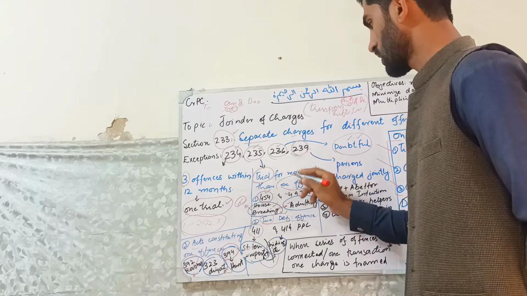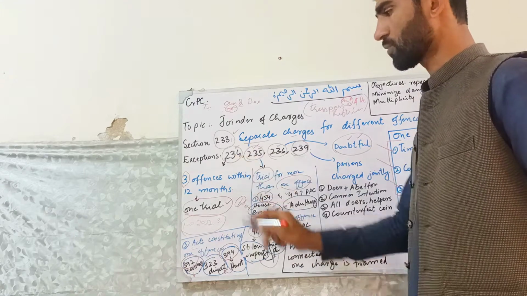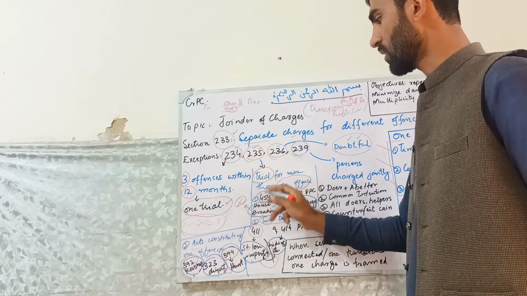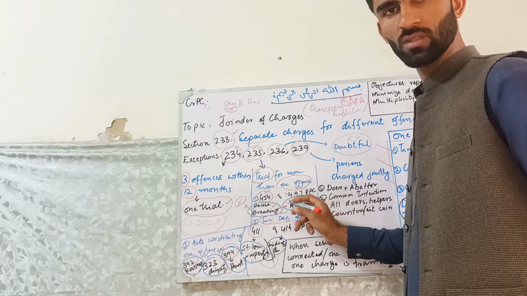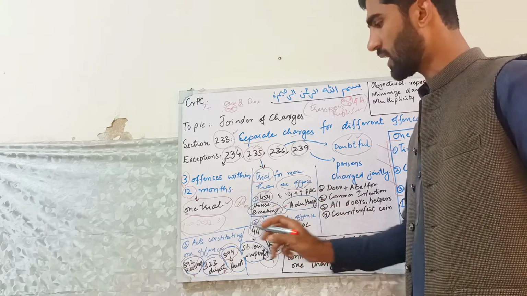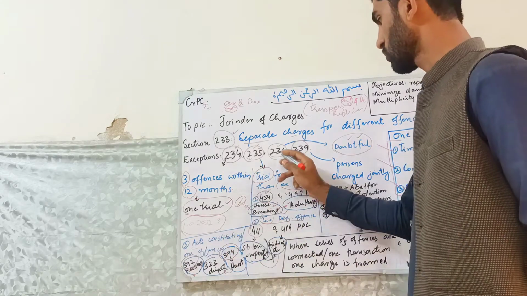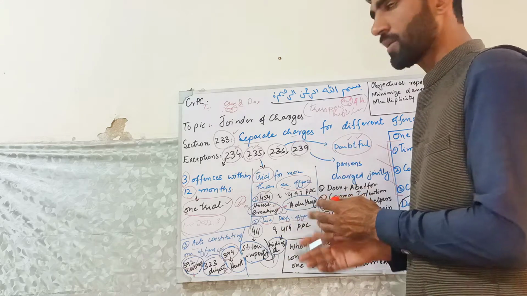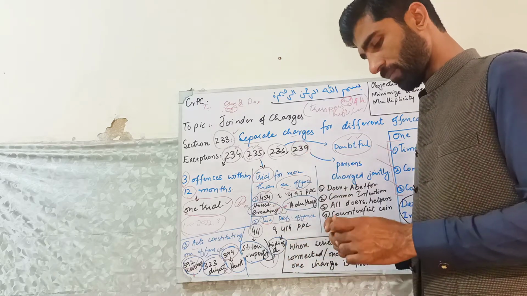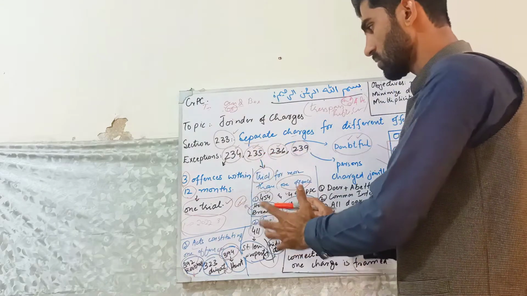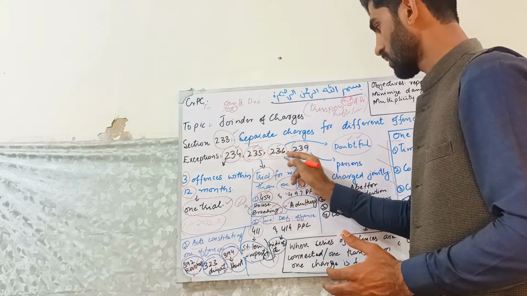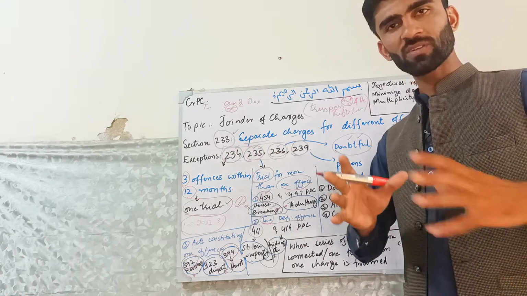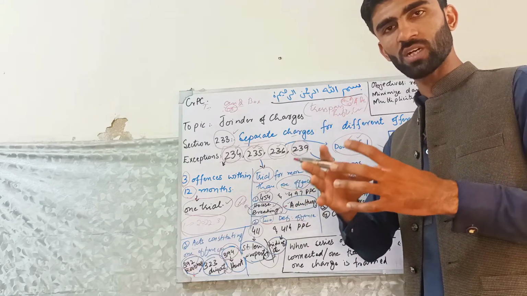Now comes section 239 and these exceptions. The first is 234, when there are three offenses within 12 months. Section 235 deals with more than one offense: two definitions for one offense, or different offenses constituting one offense. And 236, when the offense is doubtful, there will also be one trial. These three sections were all about the offenses. But now 239 is about the persons who will be charged, or who will be charged jointly.